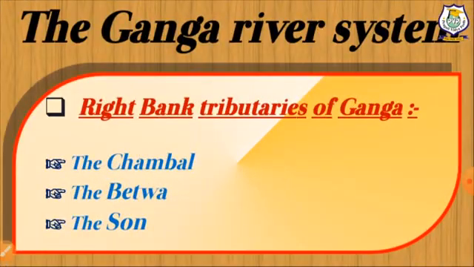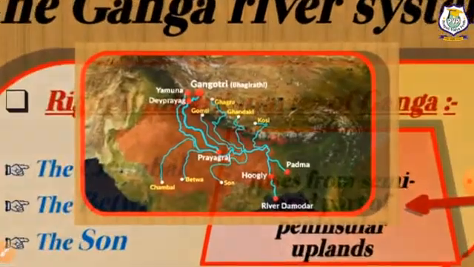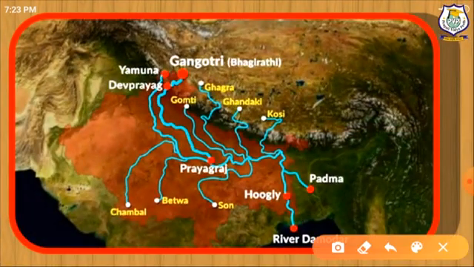Here, right bank tributaries of Ganga: the Chambal, the Betwa, and the Son rise from the semi-arid part of the peninsular uplands. So here you will see Chambal, Betwa and Son. These are the right bank tributaries of Ganga.